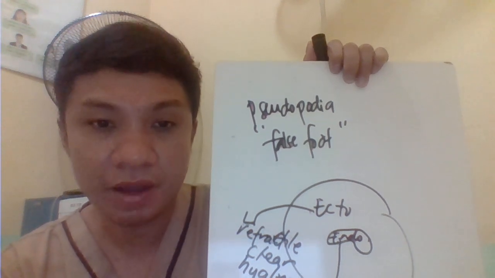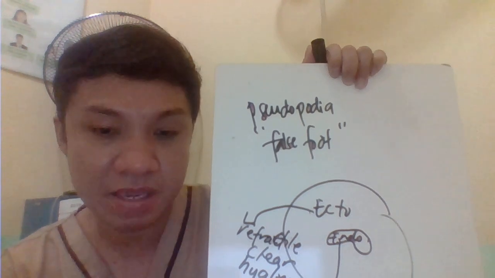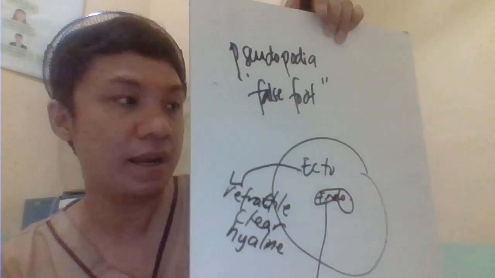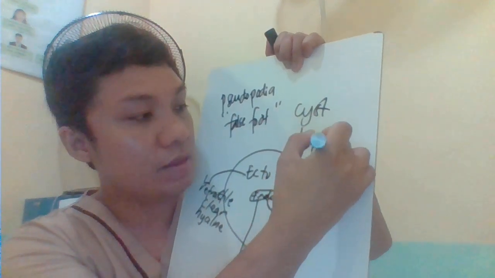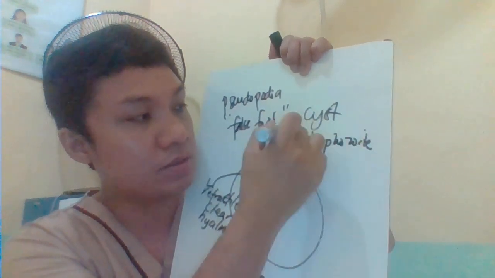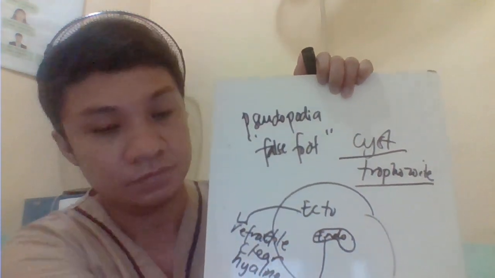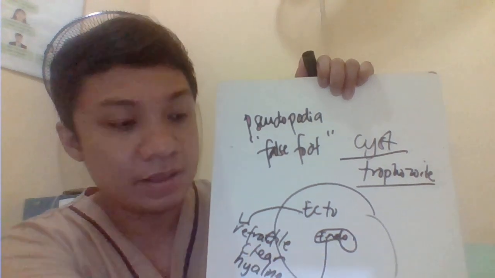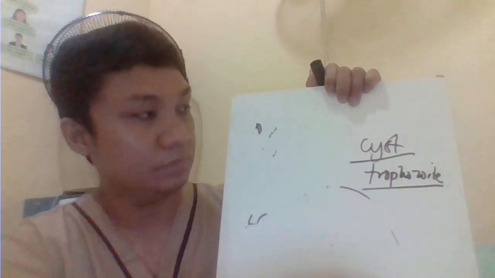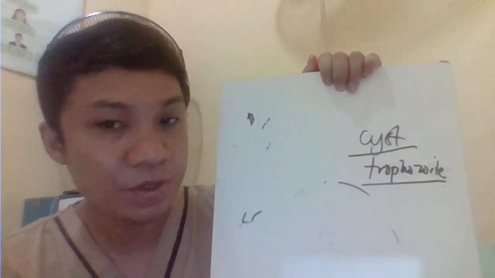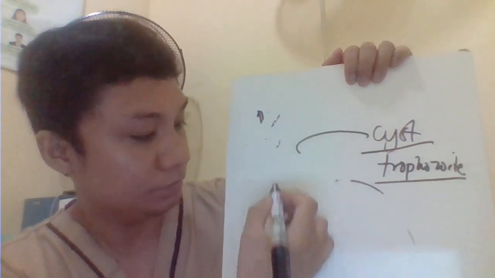Okay, for another one, we have here the stages of development. For the stages of development for the amoebas, meron siyang dalawa lang. We have here the cyst, and we have here the trophozoite stage. Okay, so the cyst is considered to be the dormant, resistant